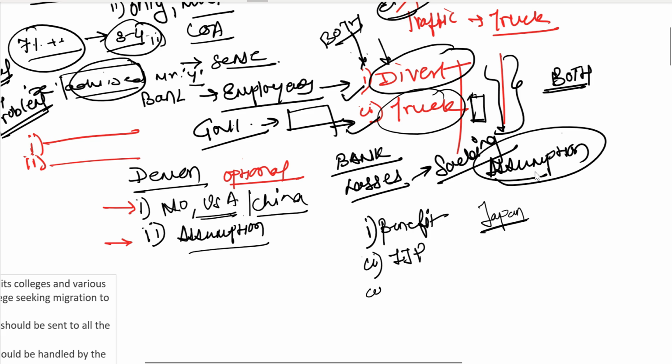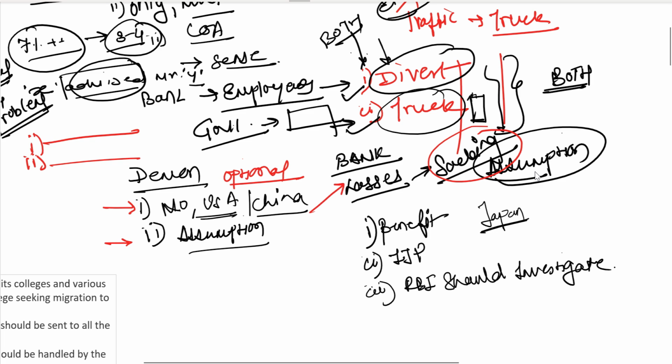And option 3 says that RBI should investigate this whole matter. Now, most of the people out here will go ahead with benefit and IJP and all the stuff. But guys, that's not the case. Try and understand what is the problem out here. The main problem is not sacking your employees. That's the byproduct of the main problem. What's the main problem? The main problem is losses, right?